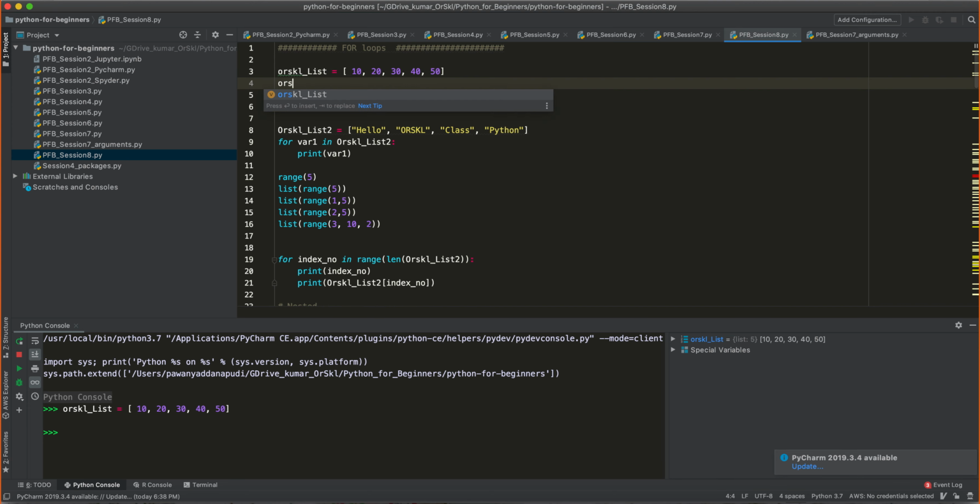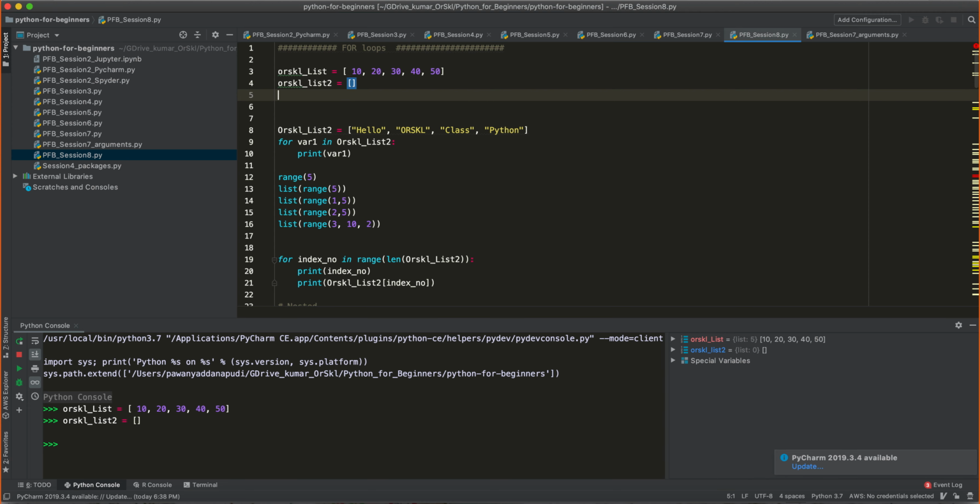So in that case, I just wanted to create another list called list2. For the first time, it will be an empty list. There is nothing inside this.